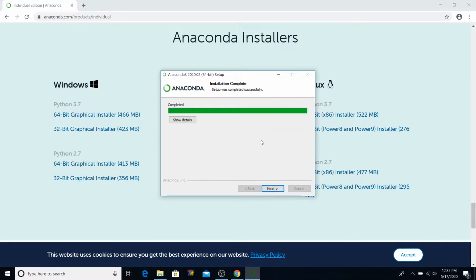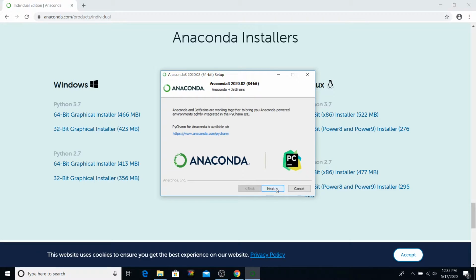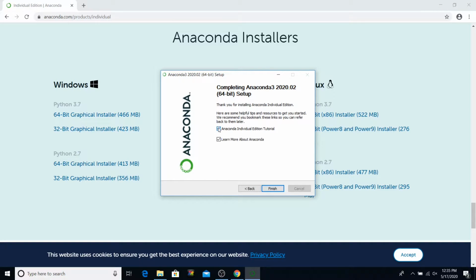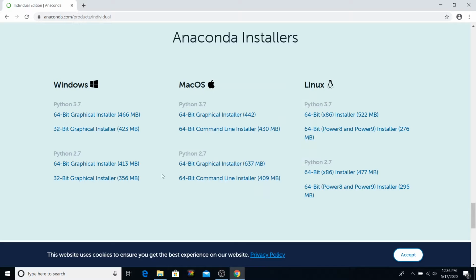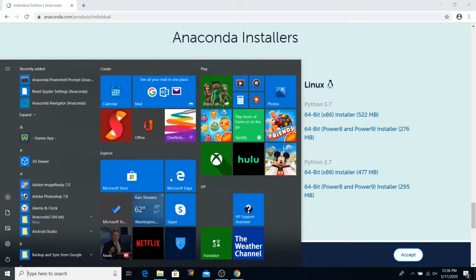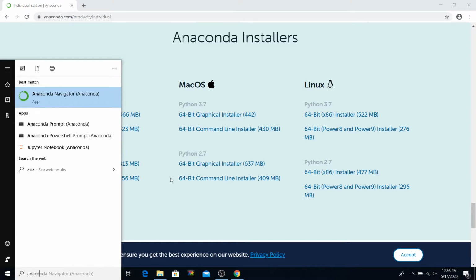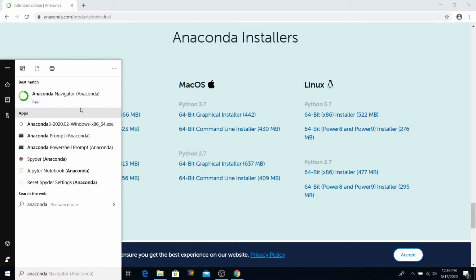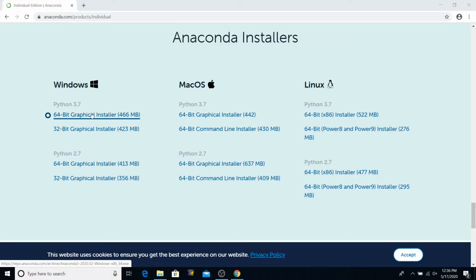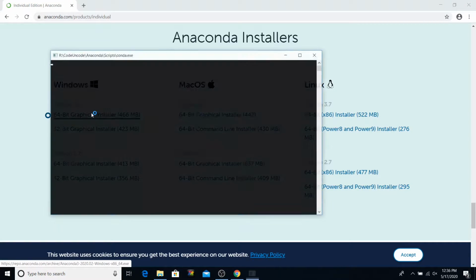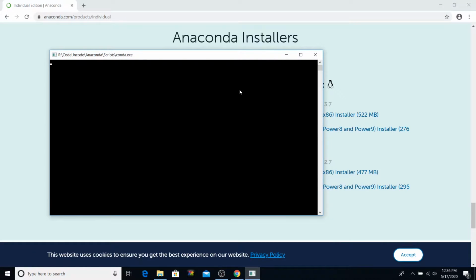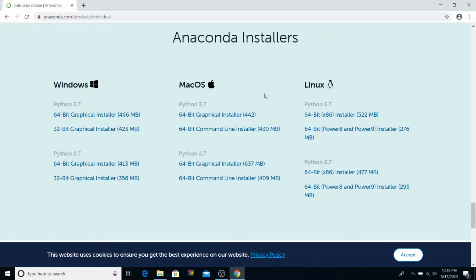The installation of Anaconda is now complete, which means Jupyter Notebook and Python 3 are now installed on your computer. Just say next, next, and I'll uncheck these and finish. Now to open Jupyter Notebook, simply go to your Windows menu and search for Anaconda Navigator. This will open the Anaconda Navigator, which contains Jupyter Notebook and various other applications in it, but we will use Jupyter Notebook for now.